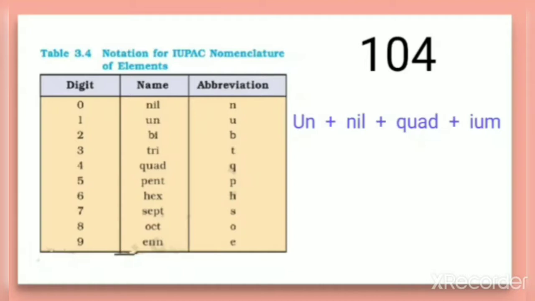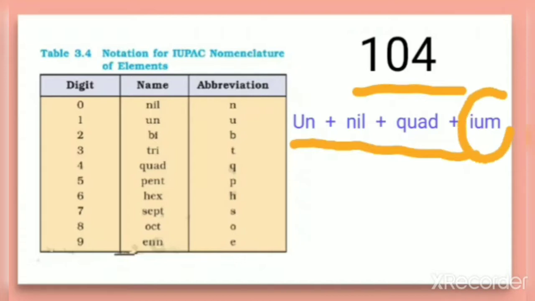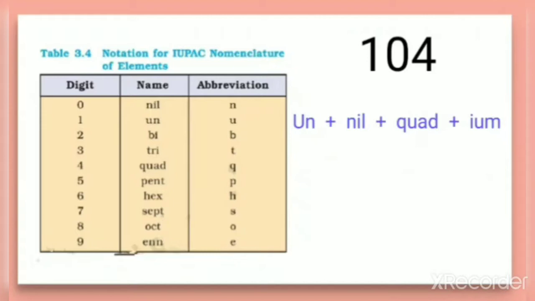So according to IUPAC, the names are derived by combining together the names of each digit, in the order of the digits which make up the atomic number, and ium is added at the end. So this gives rise to the name of this element. The name is written in this way, that is unnilquadium.